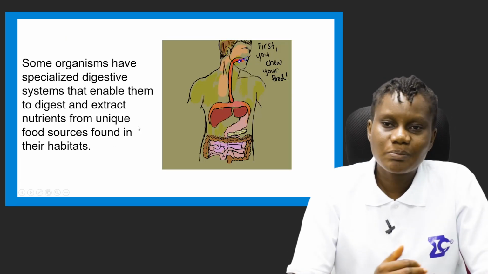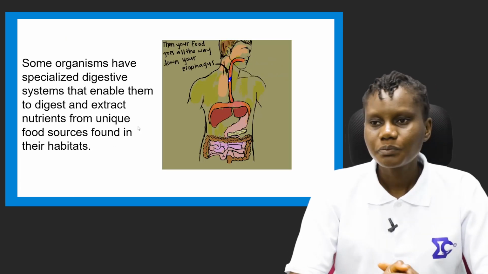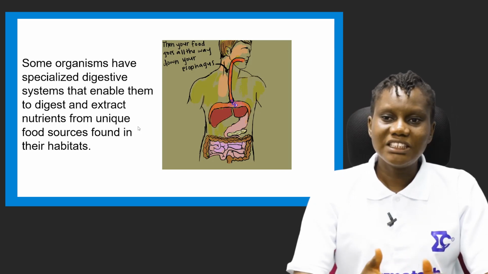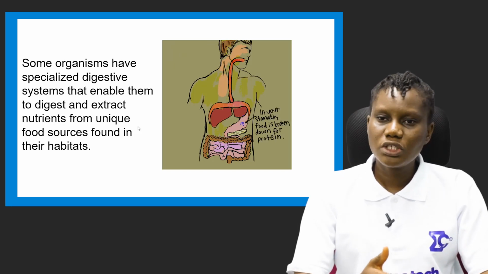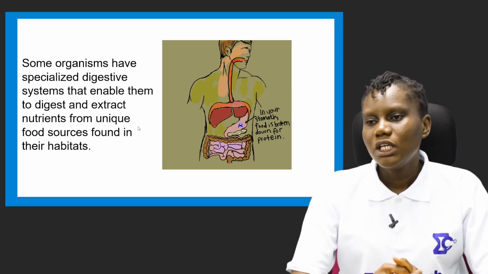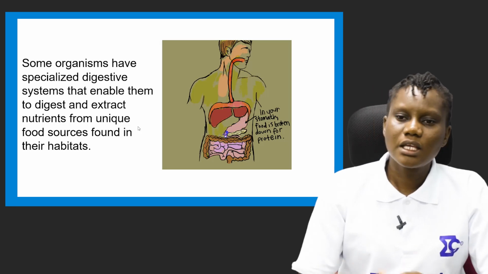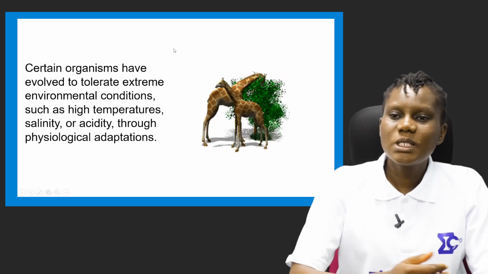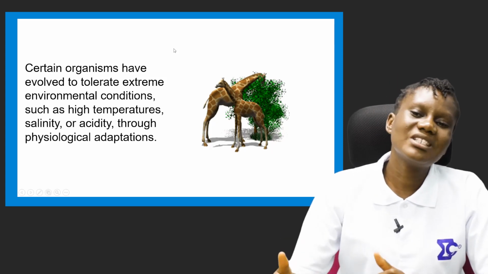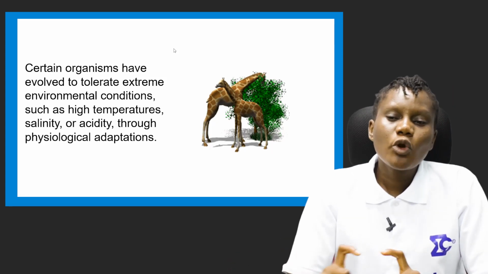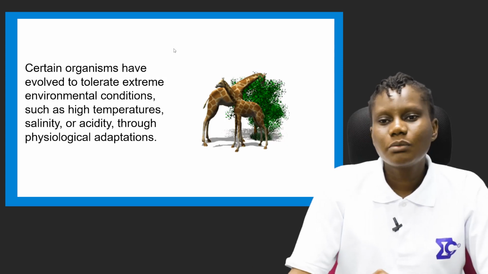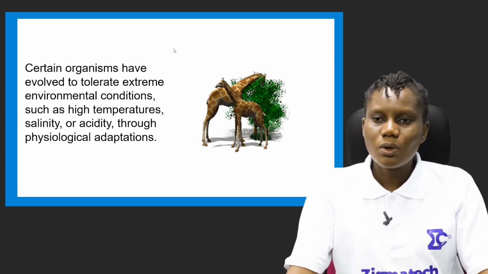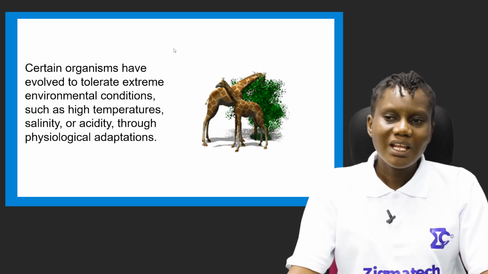Some organisms have specialized digestive systems that enable them to digest and extract nutrients from unique food sources found in their habitats. Also, certain organisms have evolved to tolerate extreme environmental conditions such as high temperatures, salinity or acidity through physiological adaptation.